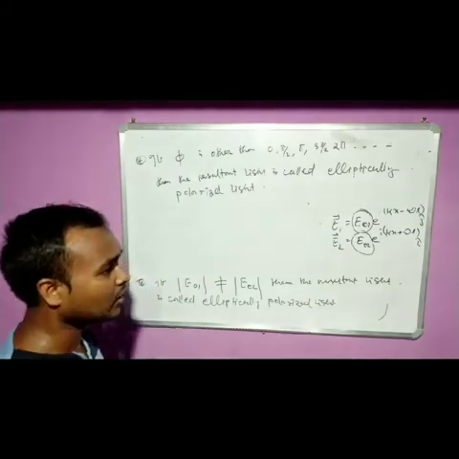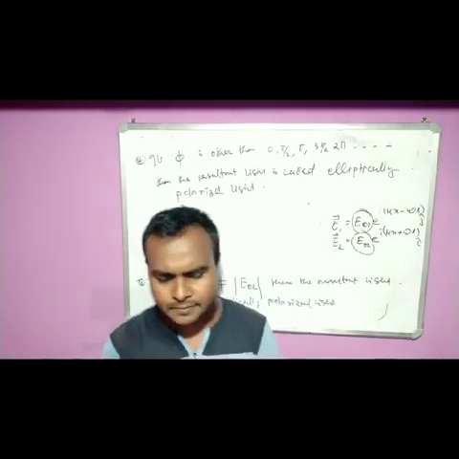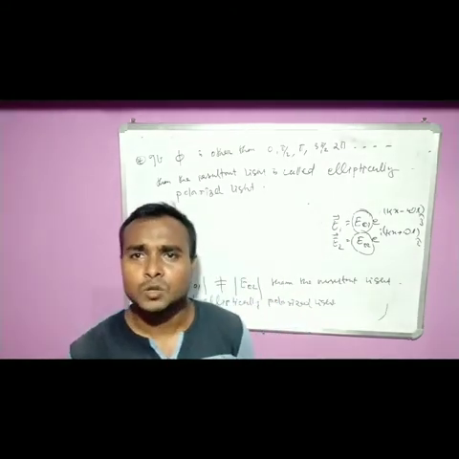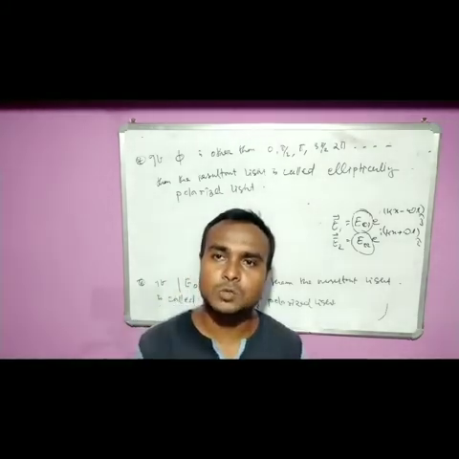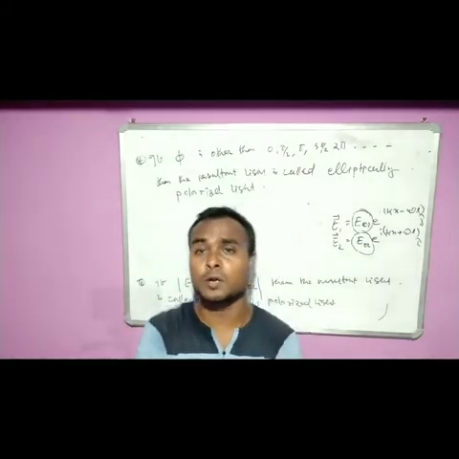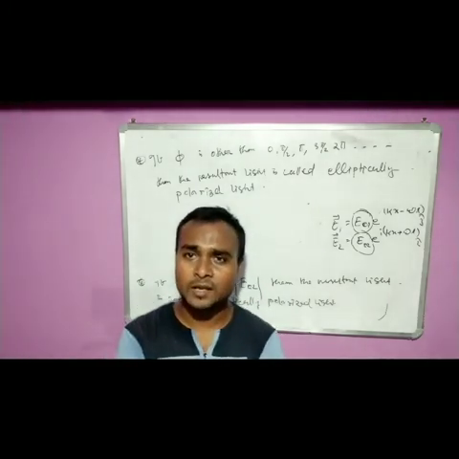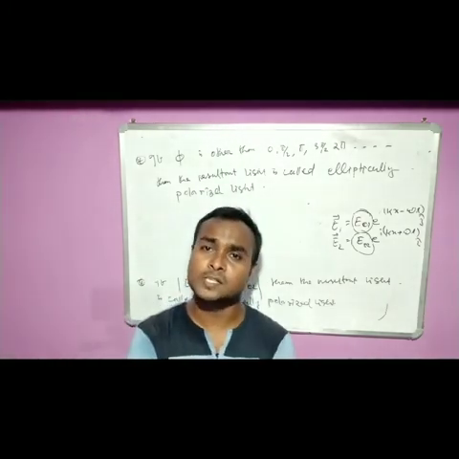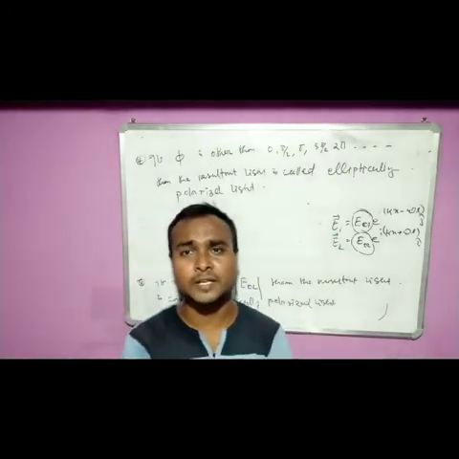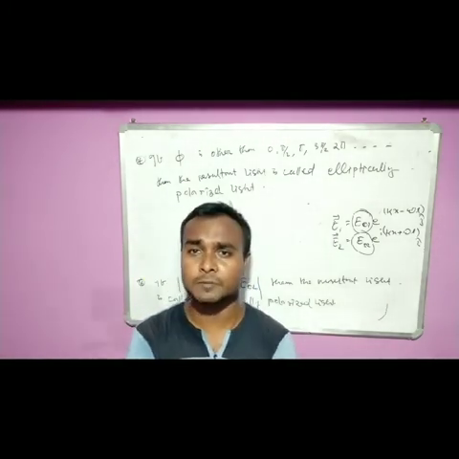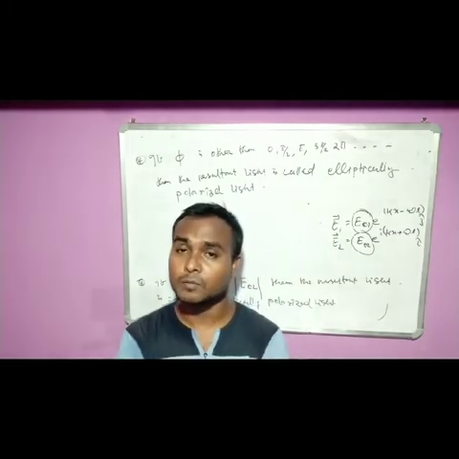You got my idea? Now if I summarize all these rules in the easiest way: first, for whatever electric field is given, we will check the direction of both components. If they are in the same direction, then that is linearly polarized light. If the states of polarization, that means the directions of both electric field components, are perpendicular to each other, then we'll check the phase difference.